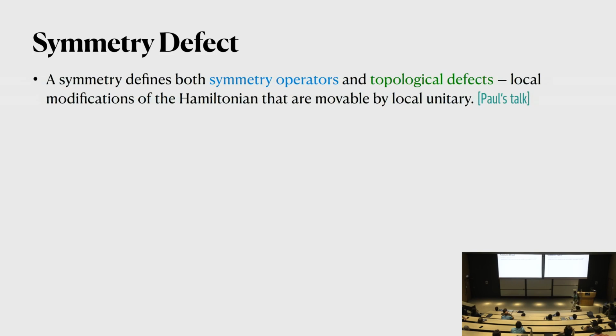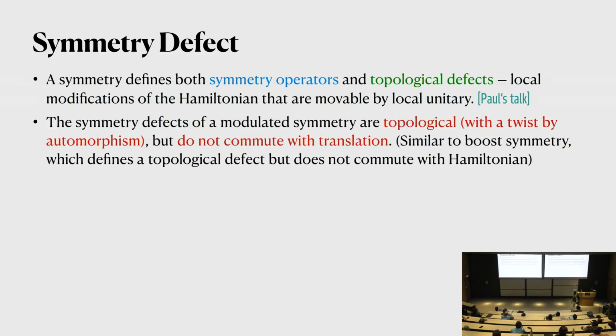But in this case, if we have modulated symmetries, what happens is that the symmetry defects of modulated symmetries are topological, but they do not commute with translations. So the precise way to say it is that they are topological in the sense that when you move an operator from one side to the other side, you need to go through a non-trivial twist by automorphisms. This is very much similar to boost symmetries, which define a topological defect. However, it doesn't commute with Hamiltonians.